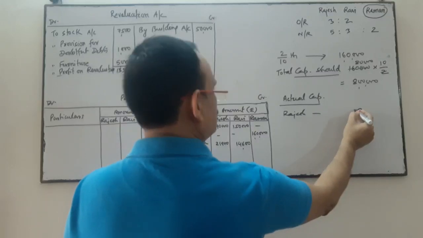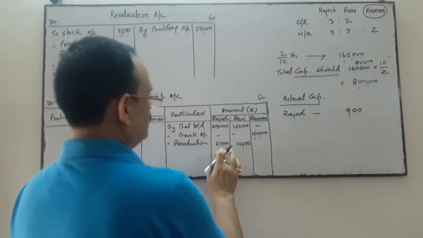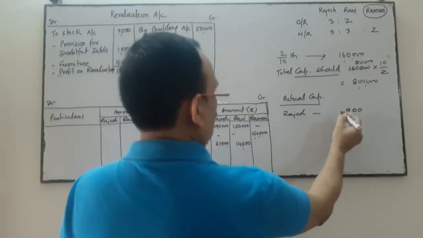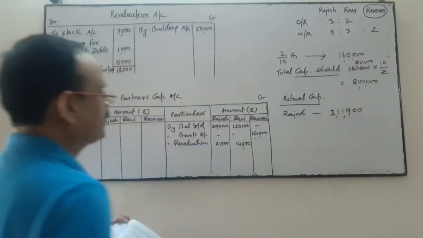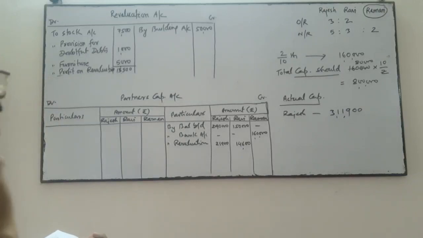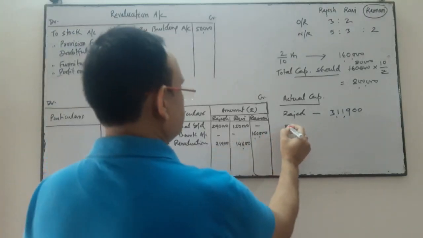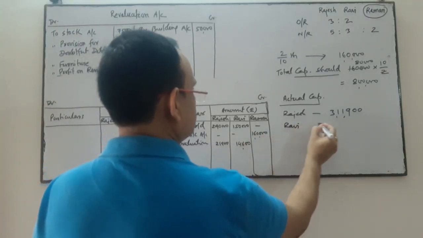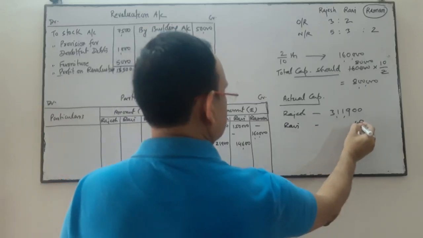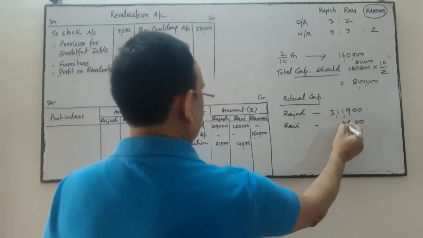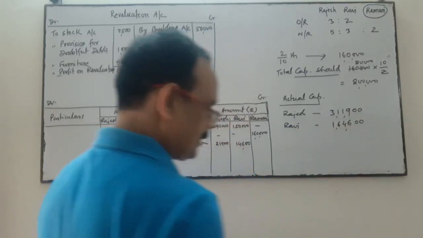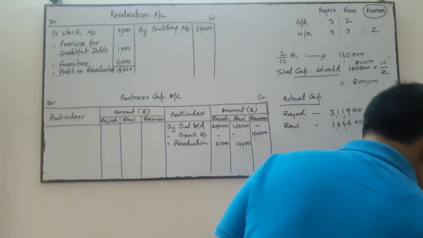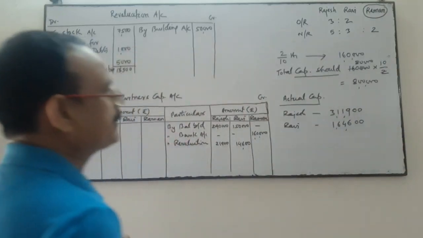Rajesh, 3,11,900, and his capital, Ravi's capital is 1,64,600.